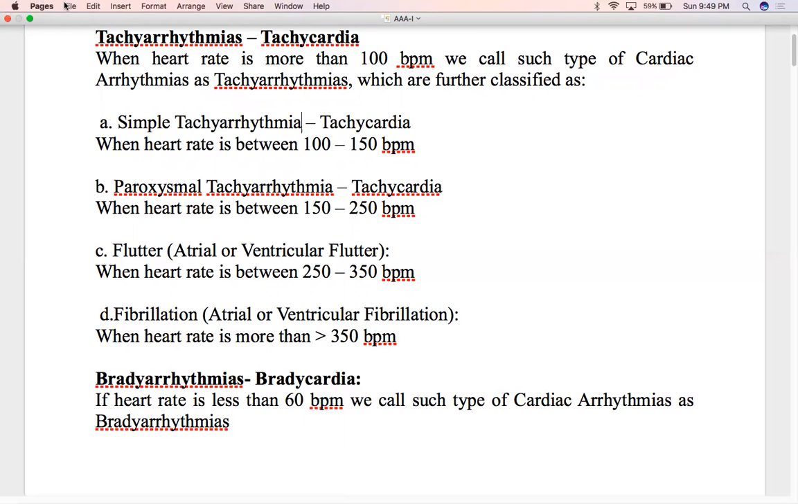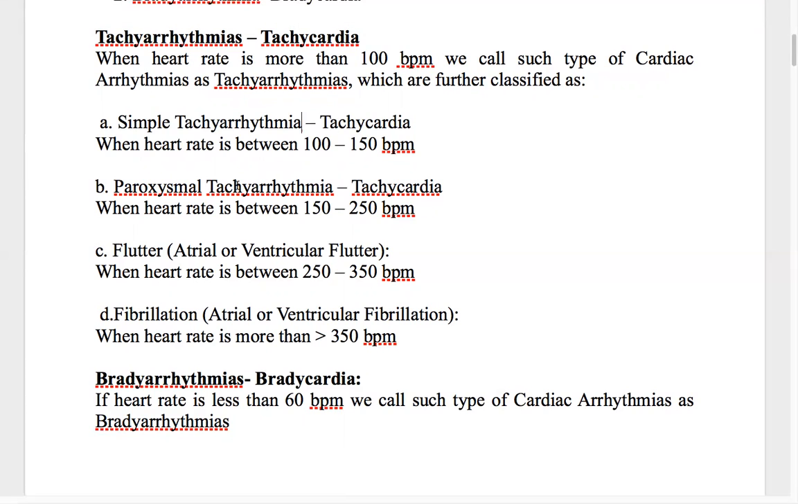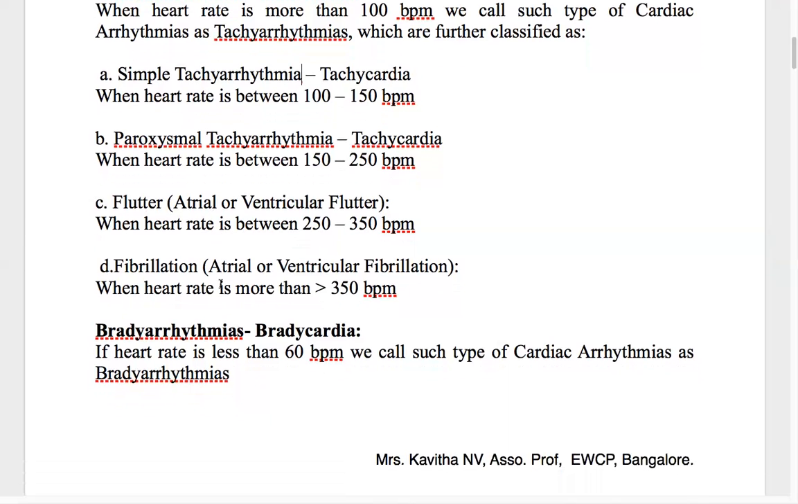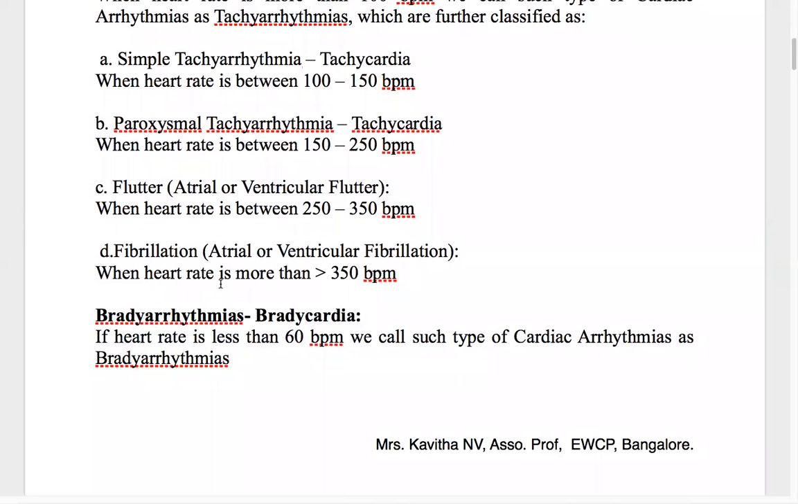Then next is the atrial or ventricular flutter. When the heartbeat is more than 250 to 300 beats per minute, it is called flutter. If it is concerned with the atria, it is called atrial flutter. If it is related to the ventricle, it is called ventricular flutter. So that is another type of tachyarrhythmia.